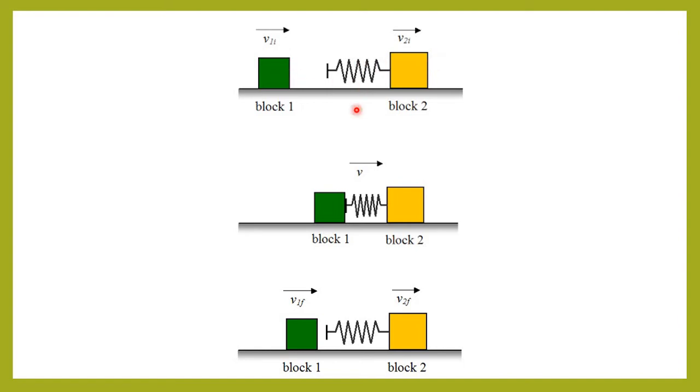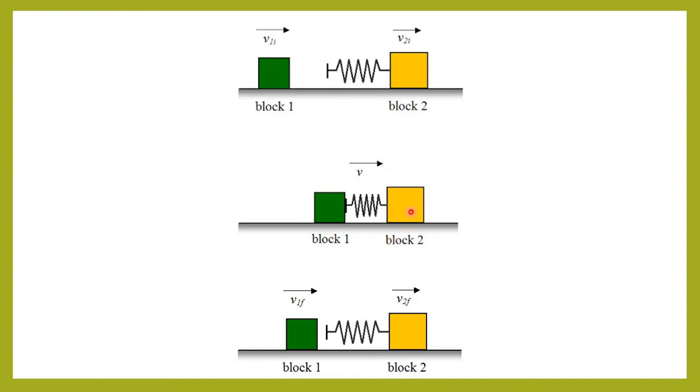Later, the spring is compressed, as in this diagram. The spring force F equals kx acts on the two blocks in opposite directions. So for this block, the force is towards left, and for this block, the force F equals kx is towards right. This force decreases the velocity of mass m1 and increases the velocity of mass m2. Then the spring will compress till the velocity of both the blocks becomes equal. So that is what is depicted in the second image.